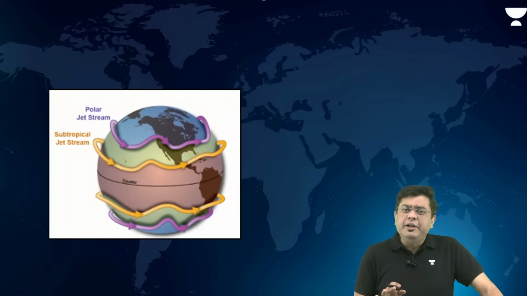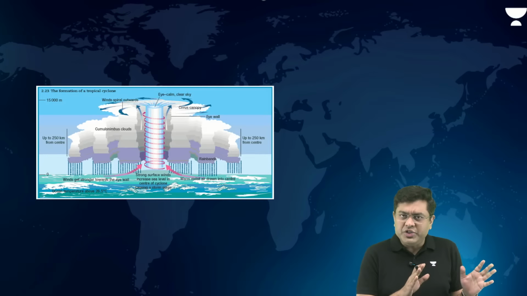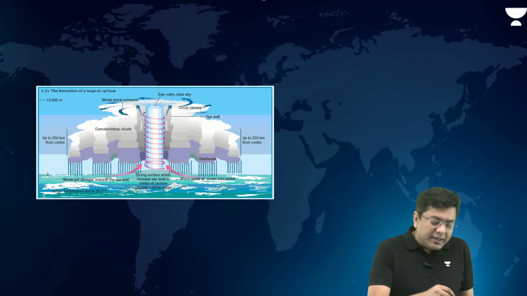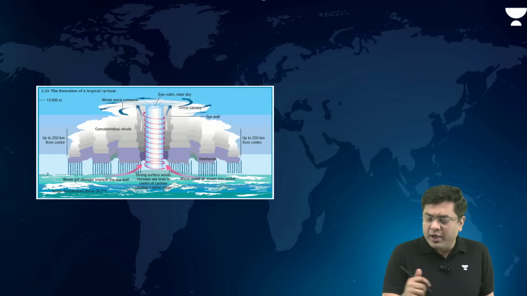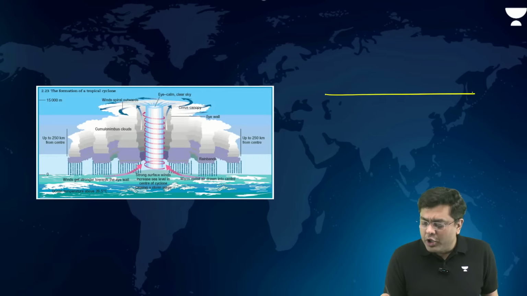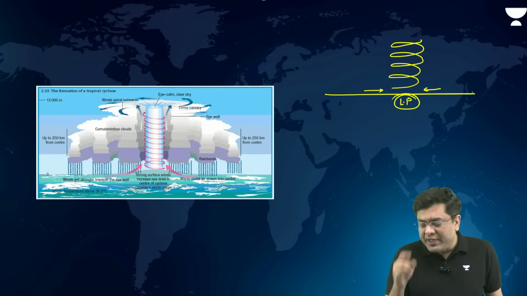Now, very briefly talking about the formation of the tropical cyclone in general, you will observe that this is a region of intense low pressure over the water bodies. That will lead to winds coming in, and the winds will be rising up in a spiral manner. As the winds rise up, they will lose temperature.